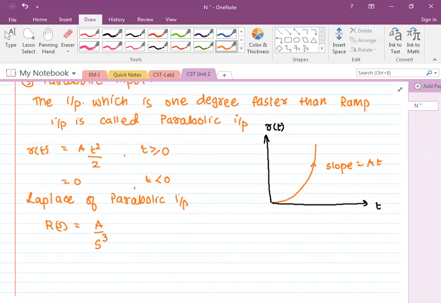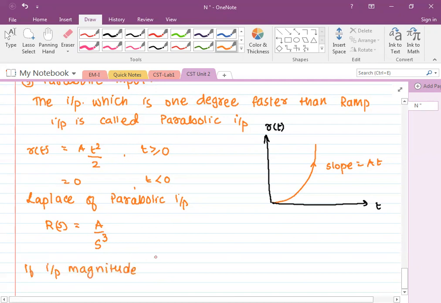If you don't know, don't worry. You have to remember now that the Laplace of a parabolic function is A by s cube. If the input magnitude a is equal to 1, what can we call this? Unit parabolic input, which is given as 1 over s cube.